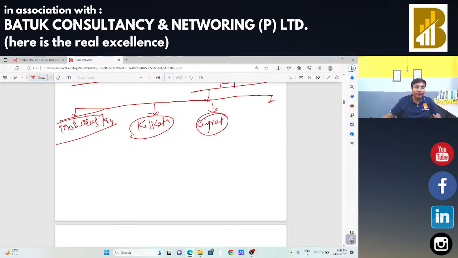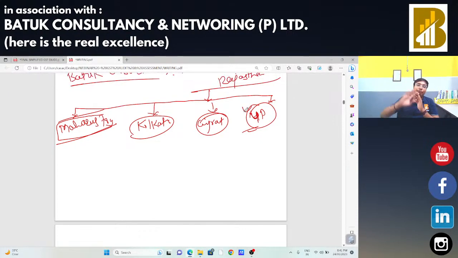And the last branch is at UP. So Batuk Consultancy has four registered offices, that is branch offices: one in Maharashtra, another in Kolkata, another in Gujarat, and another in Uttar Pradesh.